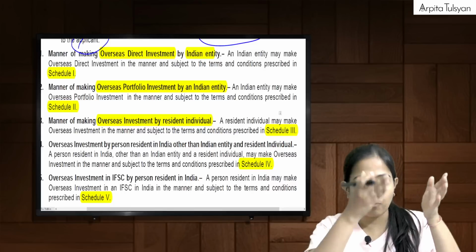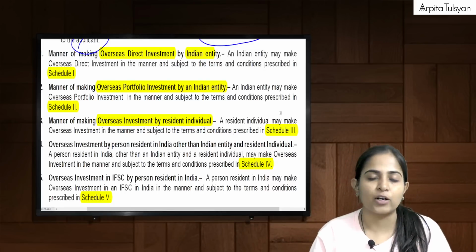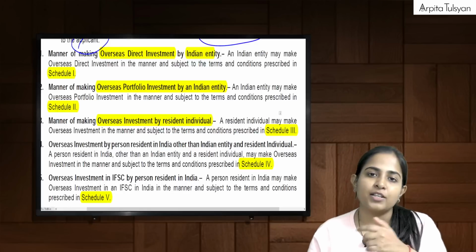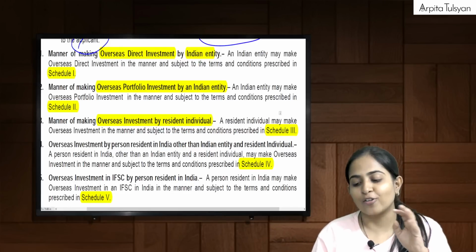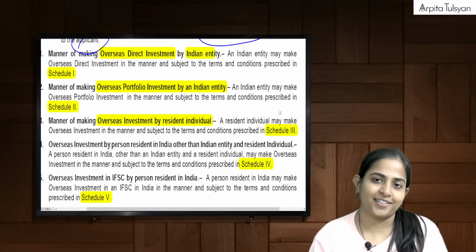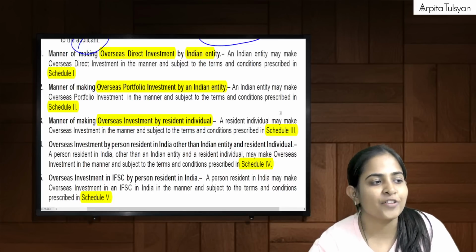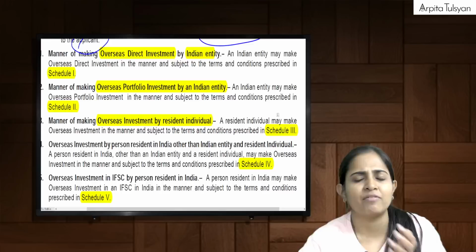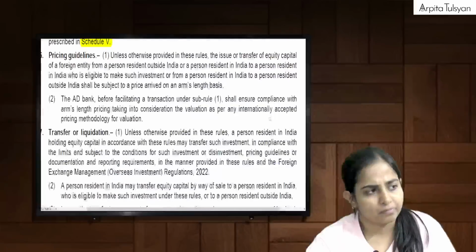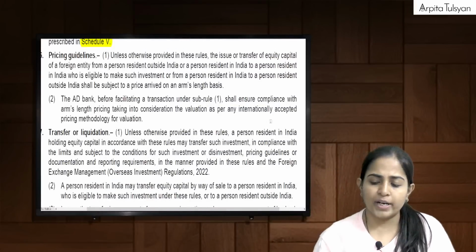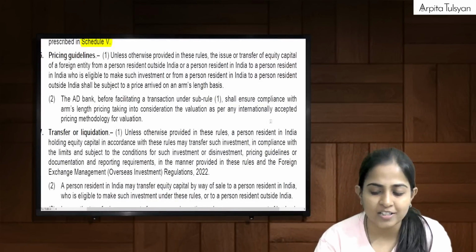After these pointers get over, after the 21 points get over, you have the schedules starting, so we will study them there. Schedules 1, 2, 3, 4, 5 are the end of the rules. We are not studying these 5 points here because we are going to study those things in detail anyway. Then going ahead to the next pointers, everyone.